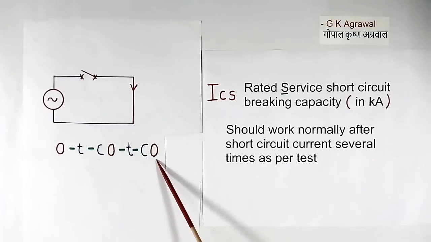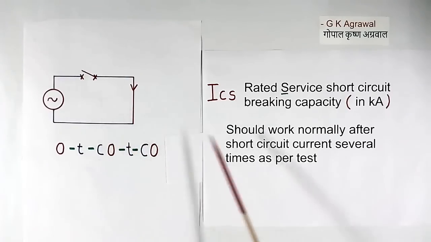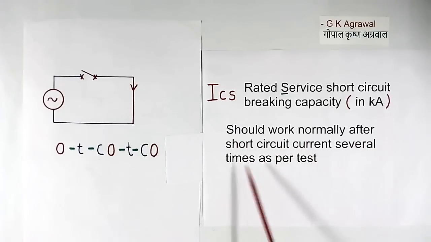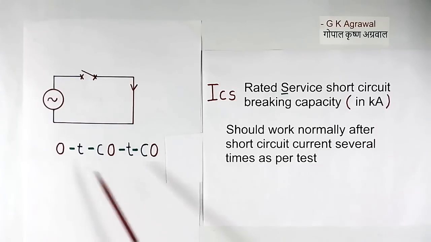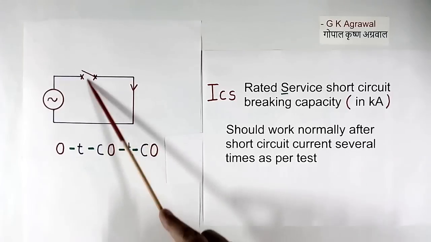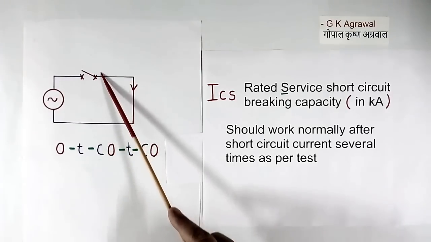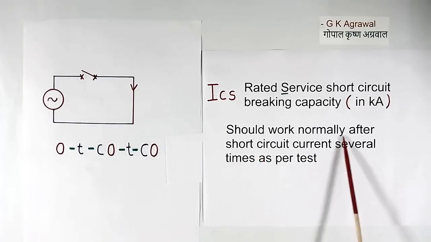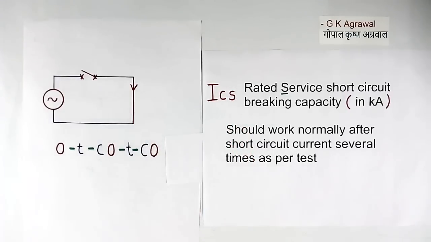After this test sequence, this breaker should work normally after short circuit current several times as per test. It opened 3 times automatically. Even after opening 3 times automatically, this breaker should work normally if this current is equal to ICS.